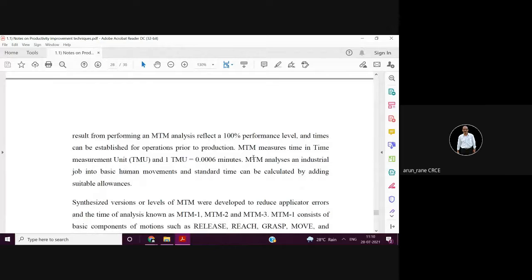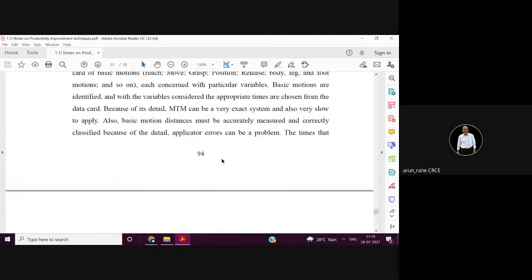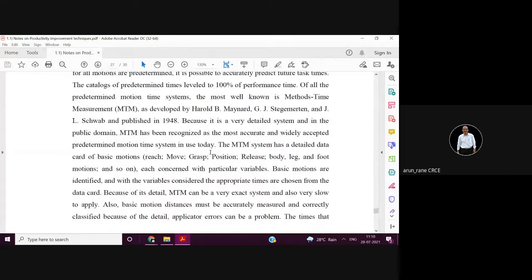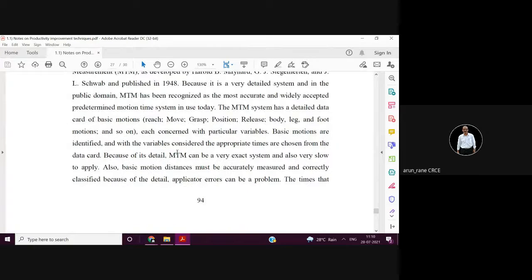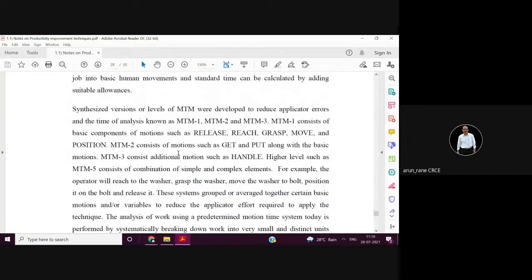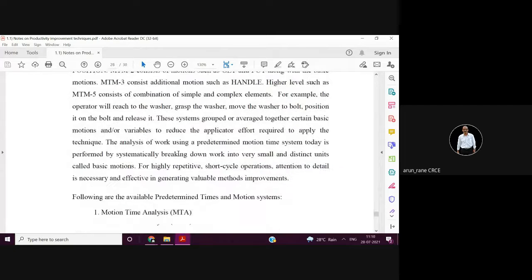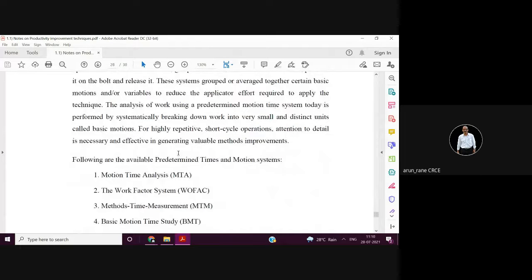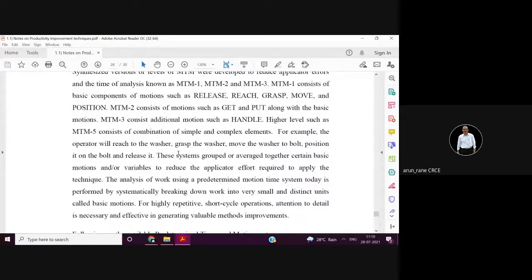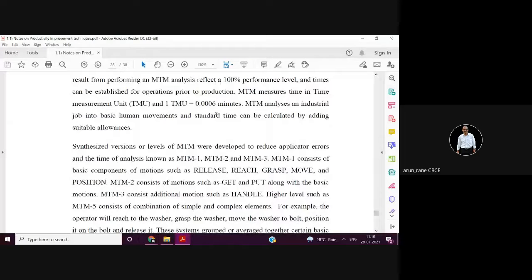So this you have to identify. And this motion, MTM, MTM का full form है methods time measurement. So they measure the time in an accuracy of 1 TMU. And what is 1 TMU? 1 TMU is equal to 0.0006 minutes into 60 seconds.